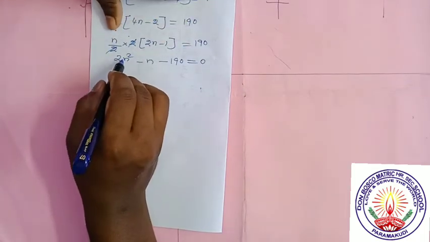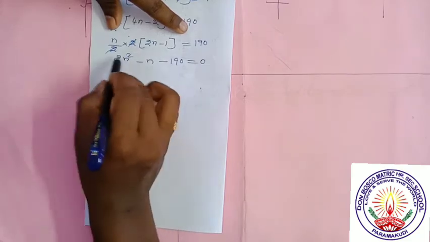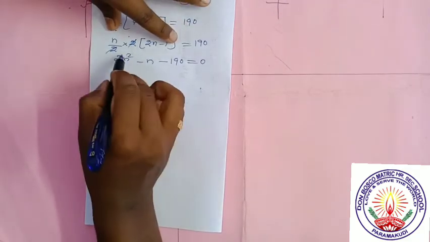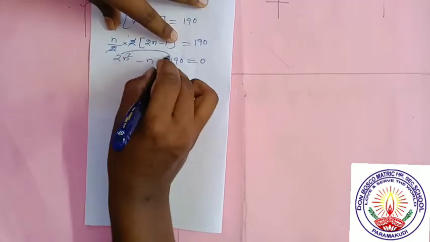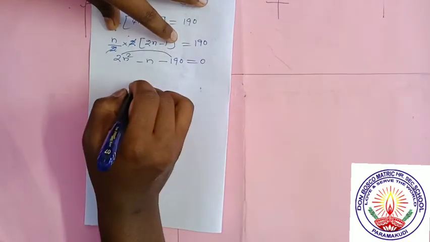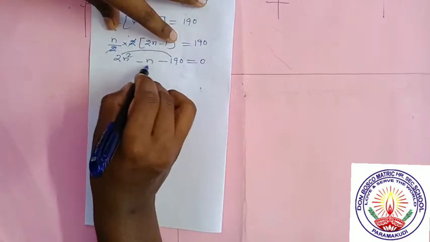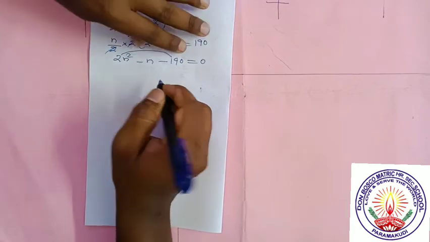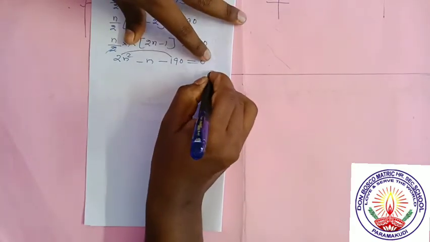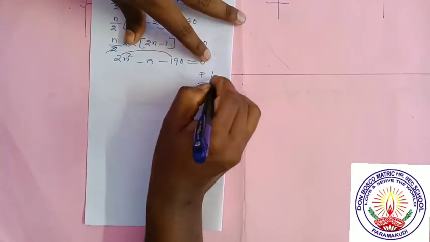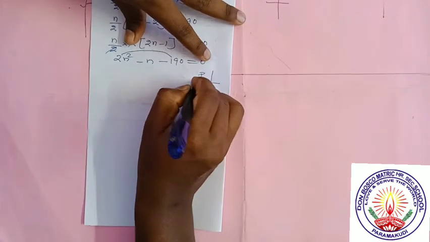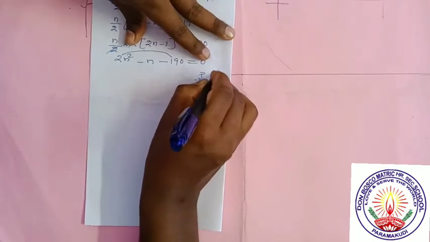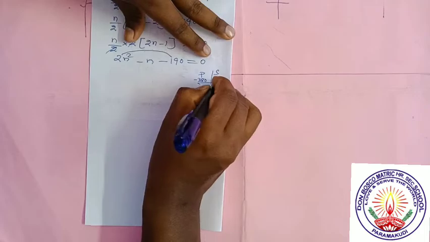Since the degree is 2, we will solve by taking the sum and the product. So product minus 380, sum minus 1.